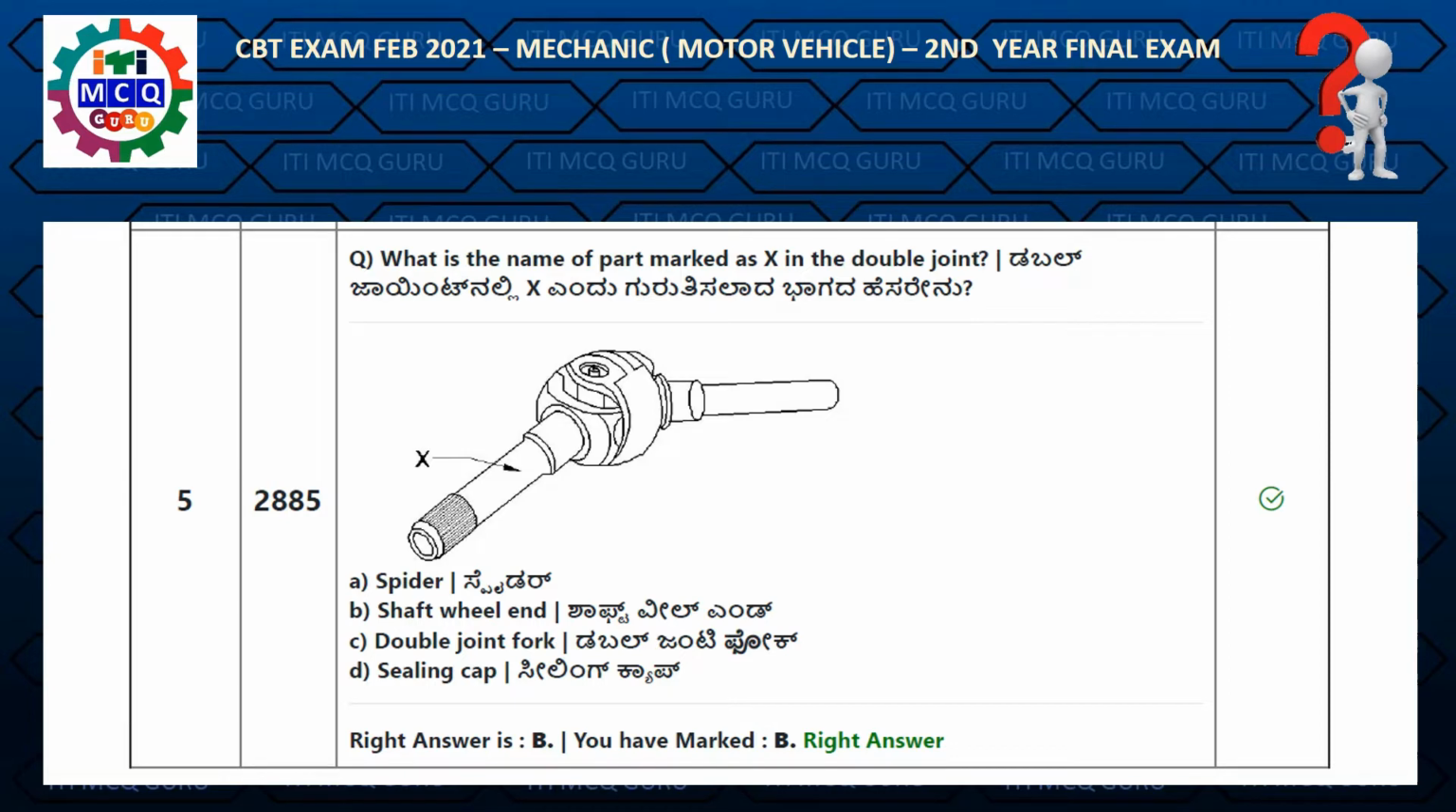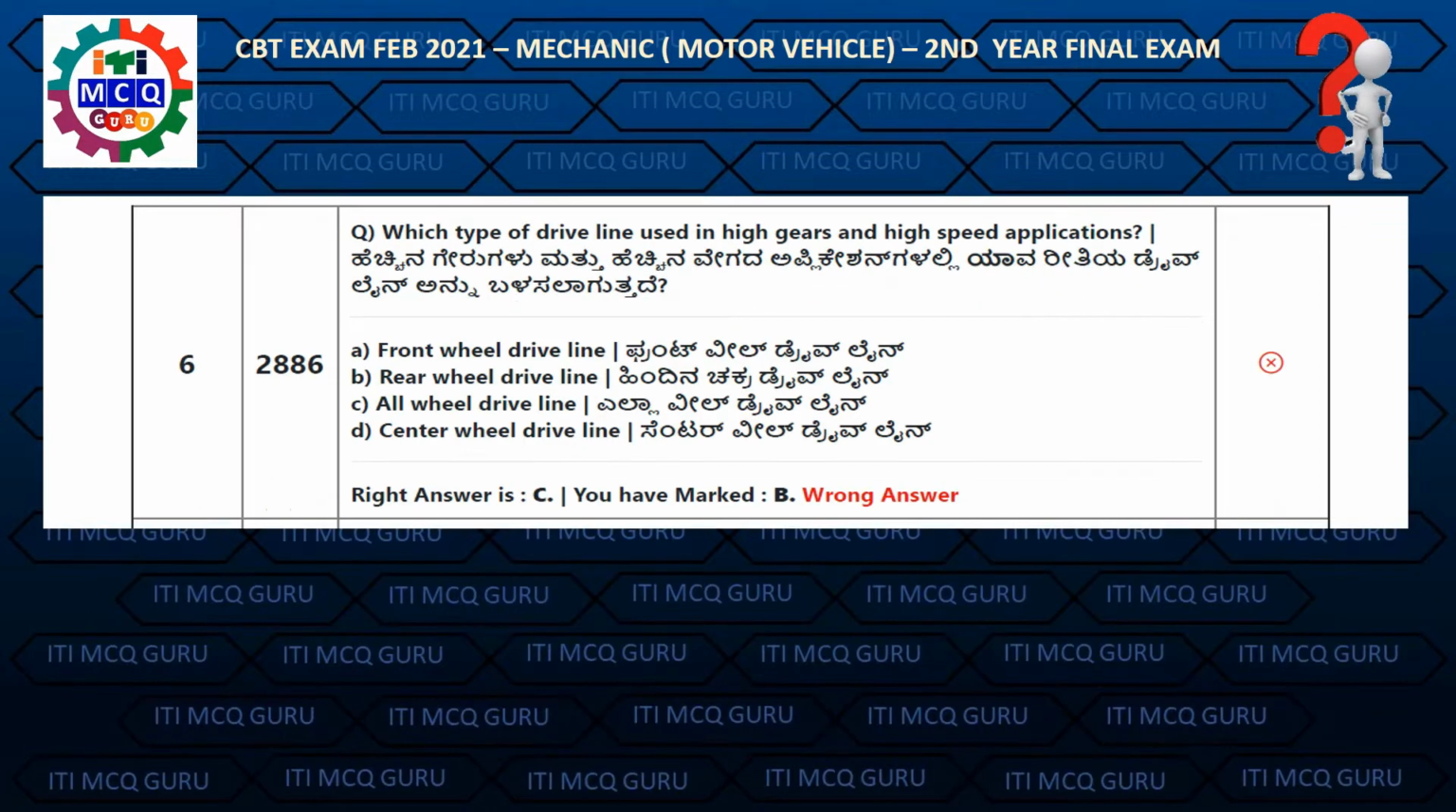Question 5. What is the name of part marked as X in the double joint? Right answer is B. Shaft wheel end. Question 6. Which type of drive line used in high gear and high speed applications? Right answer is C. All-wheel drive line.